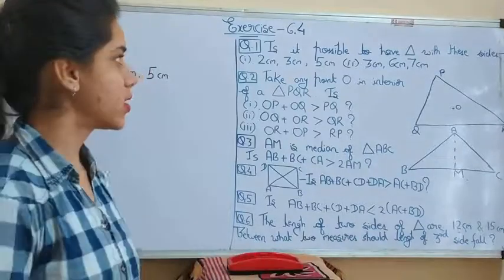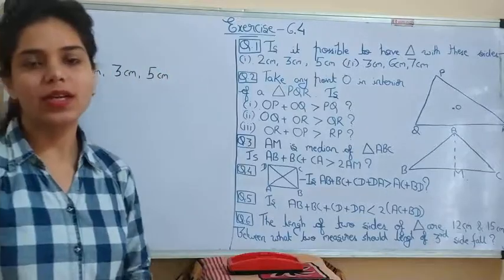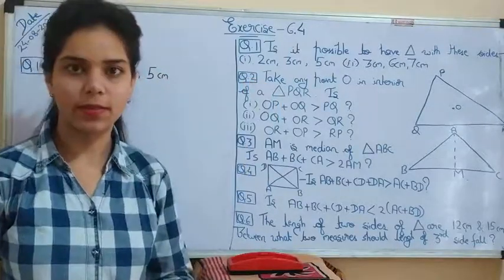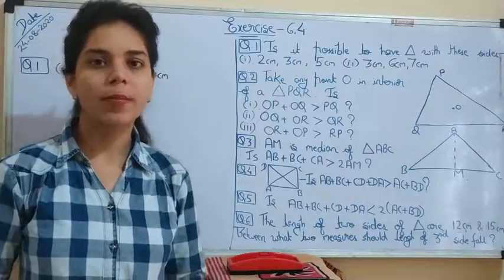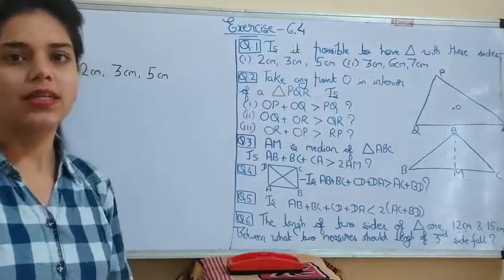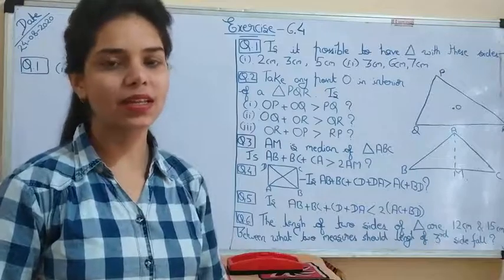Its first question is: is it possible to have a triangle with these sides? The sides given to us are 2 cm, 3 cm and 5 cm. The question asks whether it is possible to have a triangle. In this question we will apply one property: the sum of any two sides of a triangle should be greater than the third side.